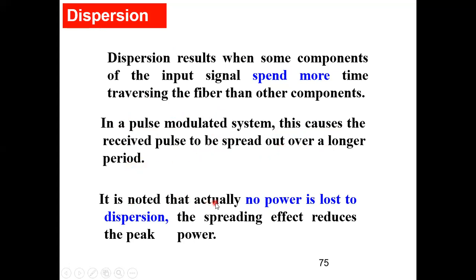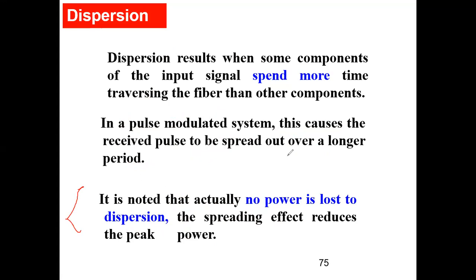It is noted that actually no power is lost due to dispersion. The spreading effect reduces the peak power. Do you agree with this sentence? There is no power lost in dispersion, but it reduces the peak power.